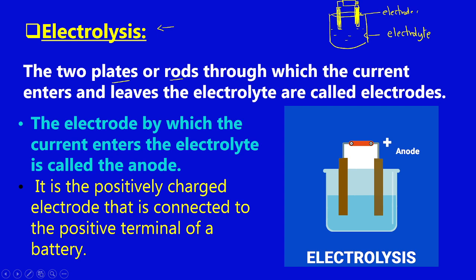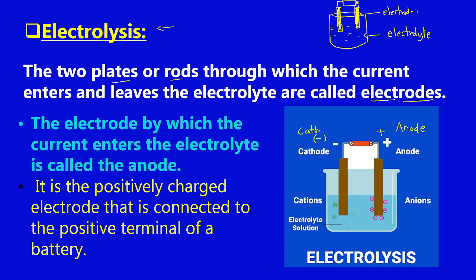So these are the two points through which electric current will be able to come into this liquid or conducting solution. So they are termed as electrodes. There are two electrodes. One is connected to the positive terminal, the other one connected to the negative terminal. The one which is connected to the positive terminal is termed as anode. The other one which is connected to the negative terminal of the cell is termed as cathode.